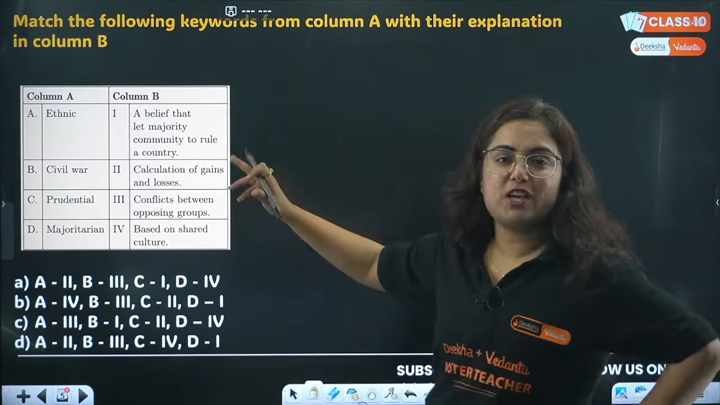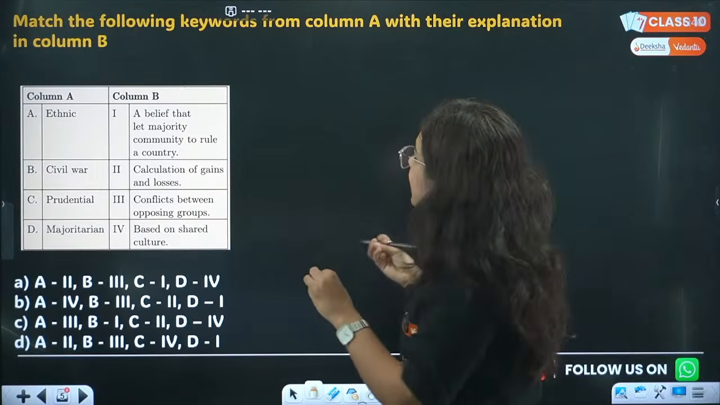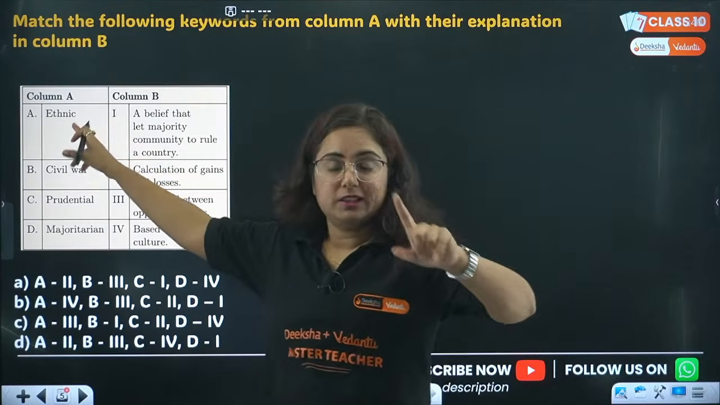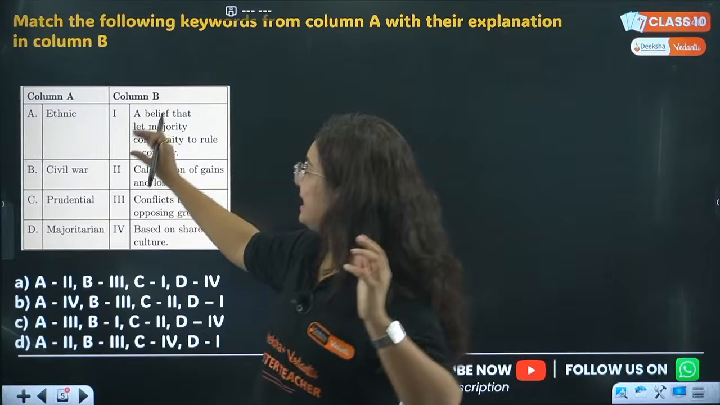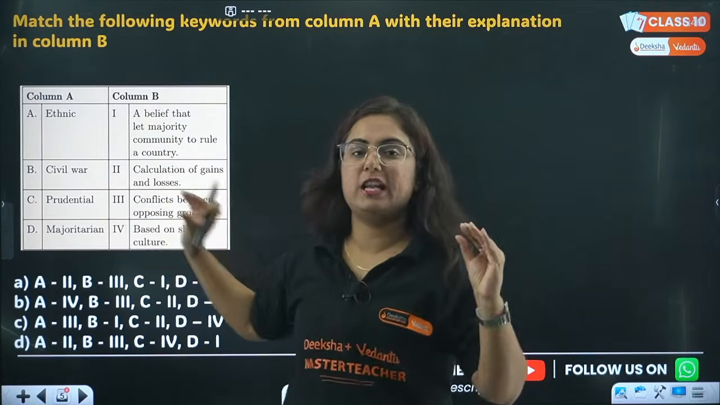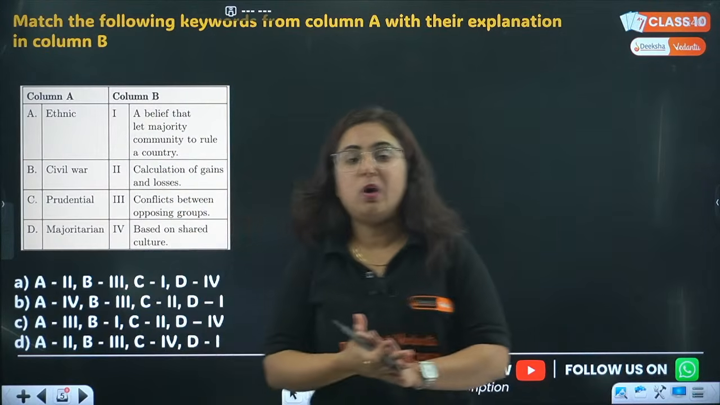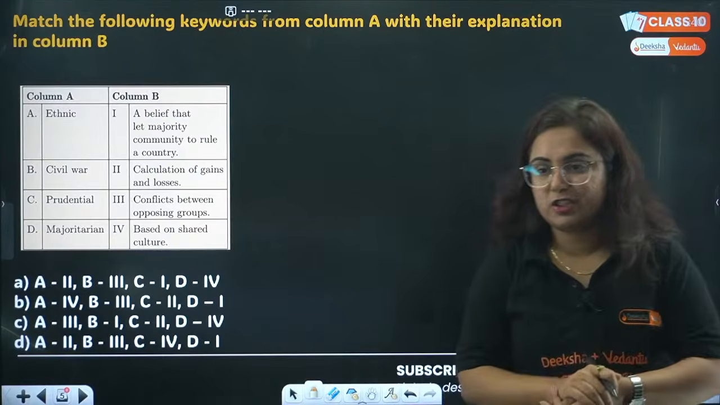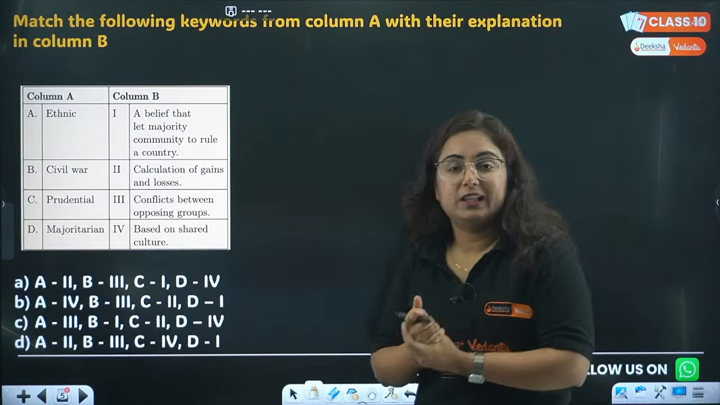So coming to this question, this match type of question. There is column A with the words ethnic, civil war, prudential and majoritarianism. Now you have to match them with their meanings.